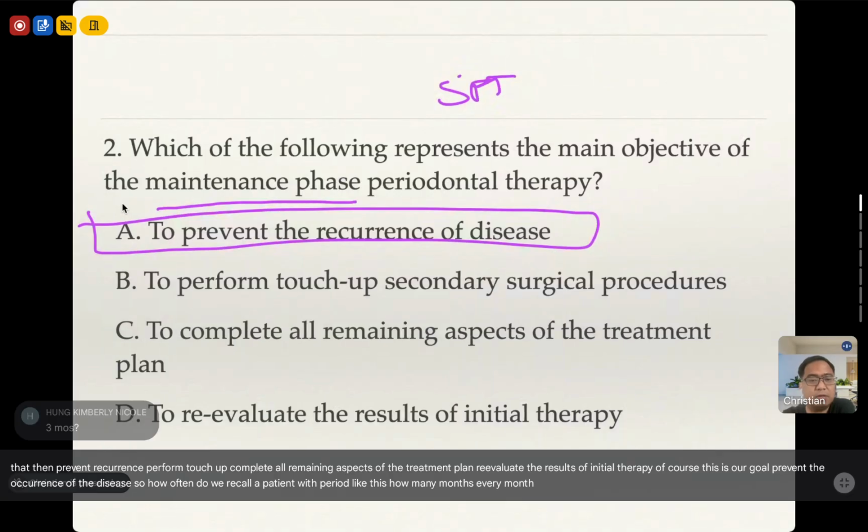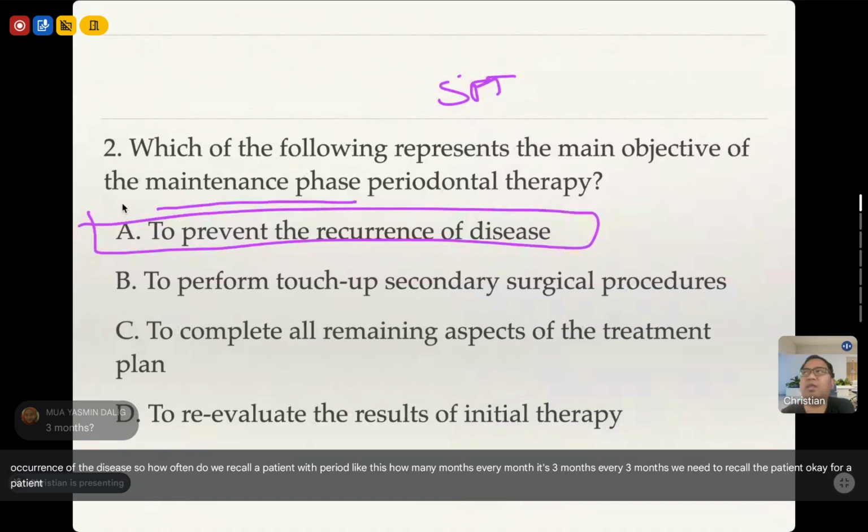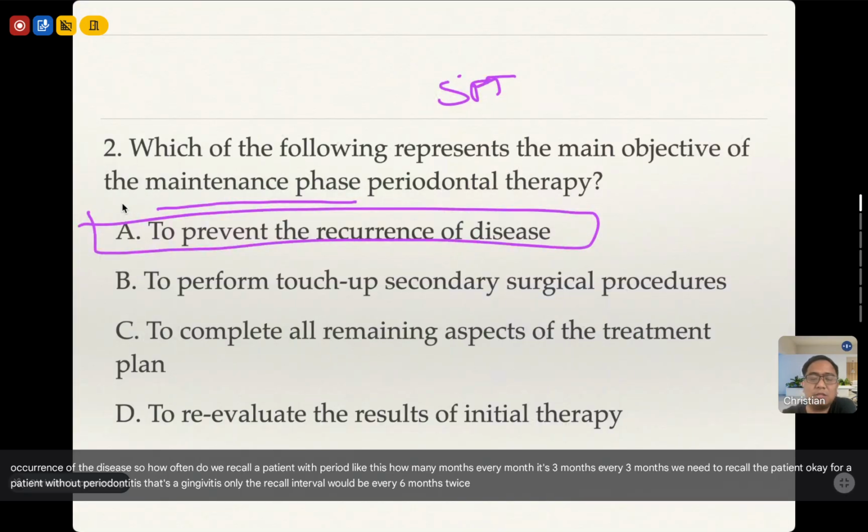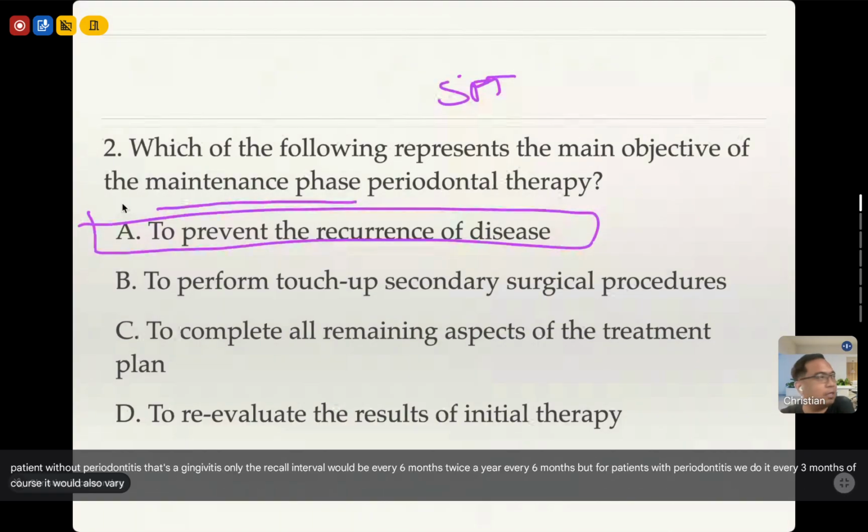Every month? It's 3 months. Every 3 months, we need to recall the patient. Okay? For a patient without periodontitis, let's say gingivitis only, the recall interval would be every 6 months, twice a year. But for patients with periodontitis, we do it every 3 months.